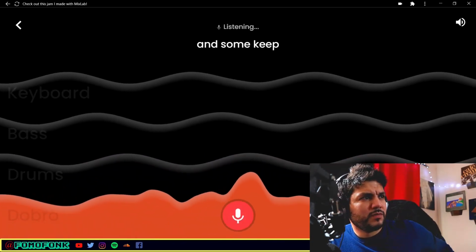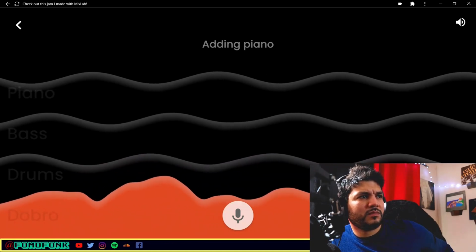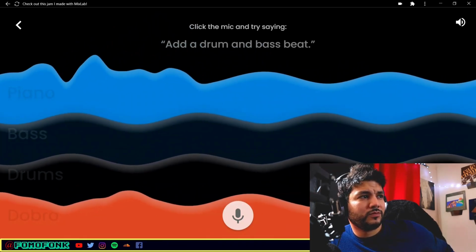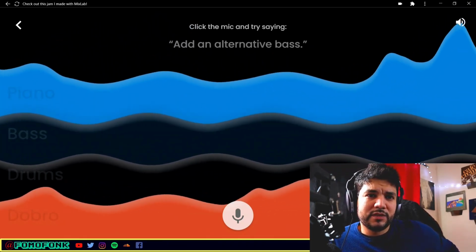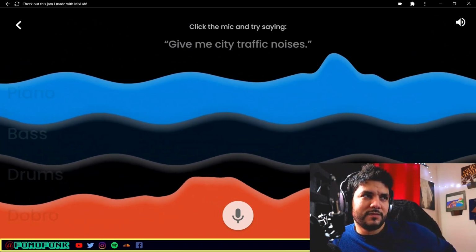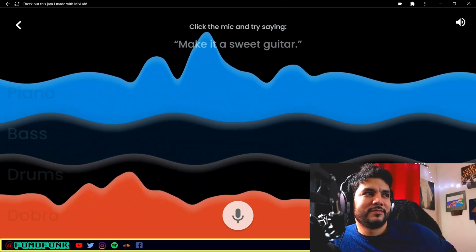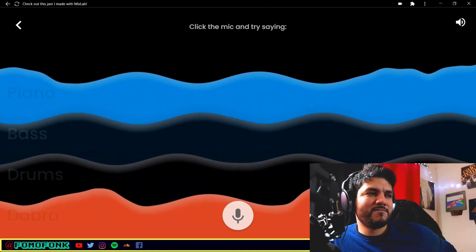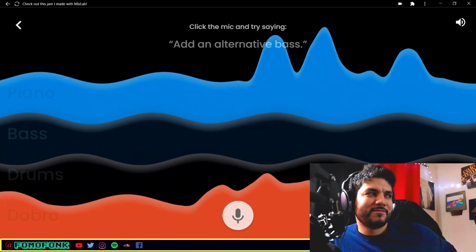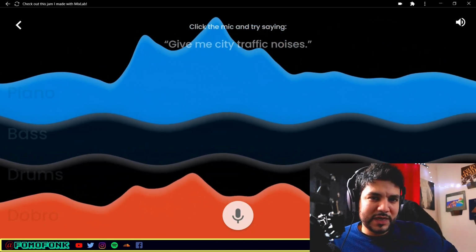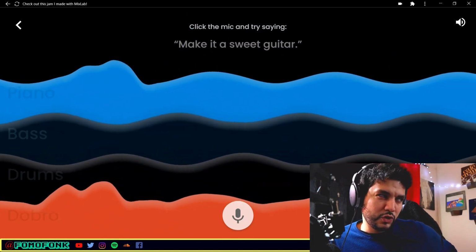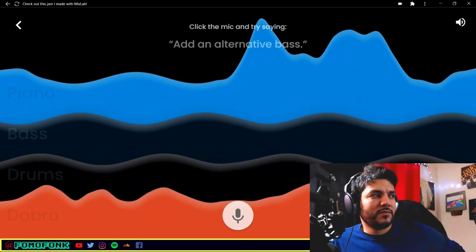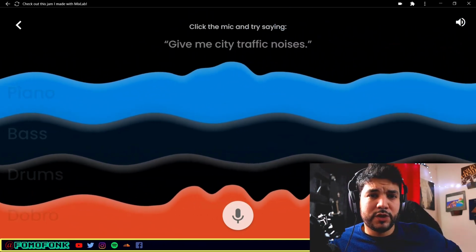Add some keyboard. Awesome keyboard. Do we have the basis of a lo-fi beat now? I don't know. It sounds to me like it's sampleable. Like you could sample this and come up with something else, but it's great for family parties.